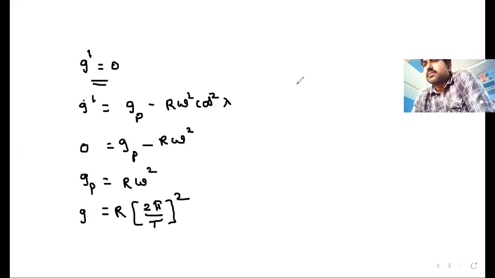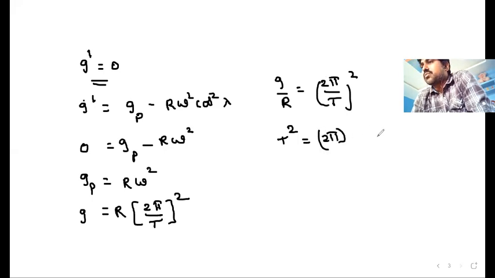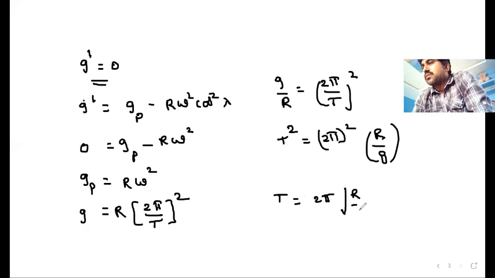Now, G by R, in that equation, can be taken as (2 pi by T) whole square. But finally, if you want to calculate the value of T only here, then T square will be 2 pi whole square into R by G. And then what is the value of T? T is nothing but 2 pi, by taking square root on both sides, T is equal to 2 pi root over R by G. The time period can be taken as 2 pi root over R by G.